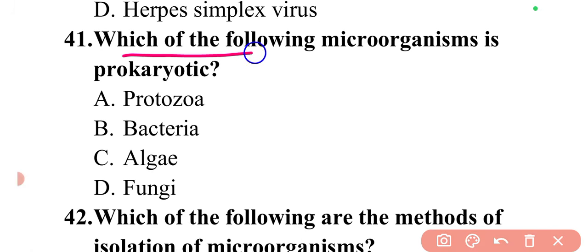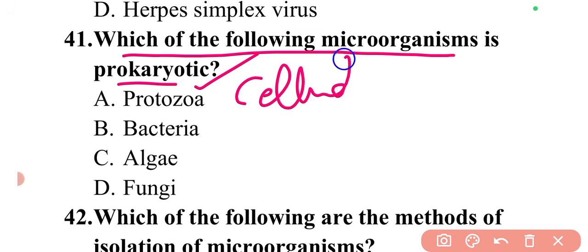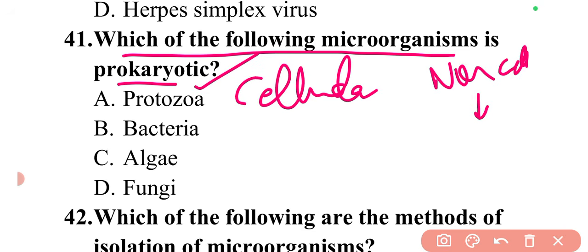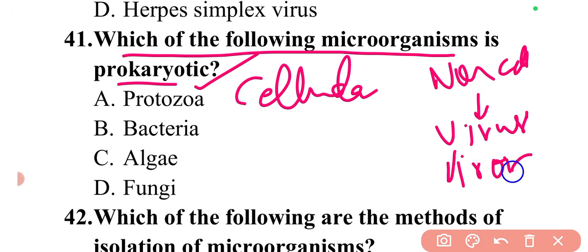Then moving to next question. So the question is, which of the following microorganisms is prokaryotic? So we need to identify which of the following is a prokaryotic microorganism. Microorganisms are basically categorized into two broad categories. Either they are the cellular type or they are the non-cellular type. The non-cellular type includes viruses, viroids or prions.